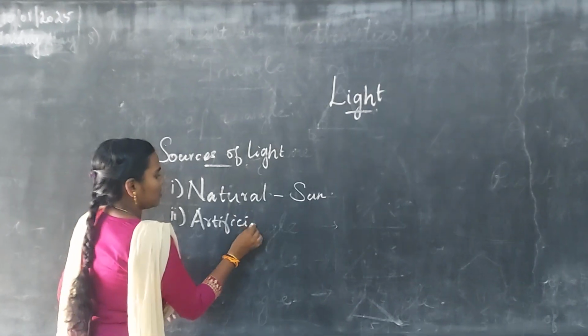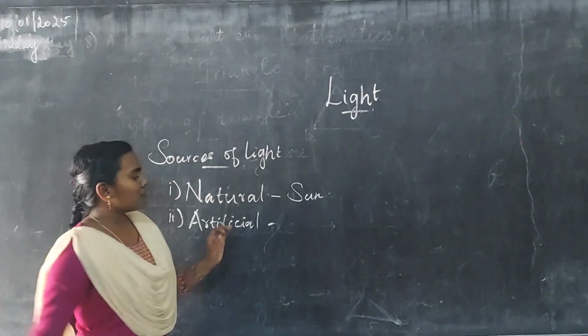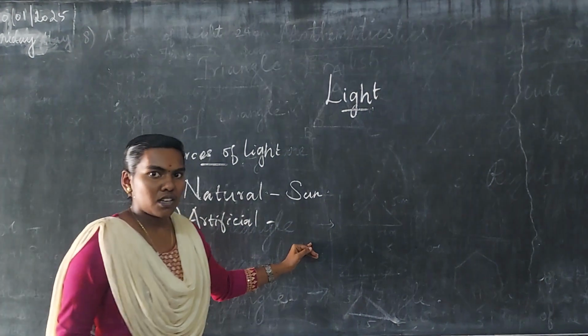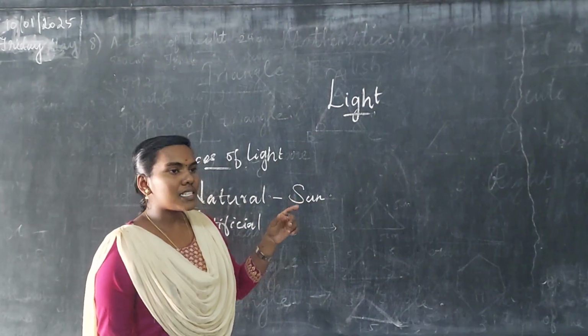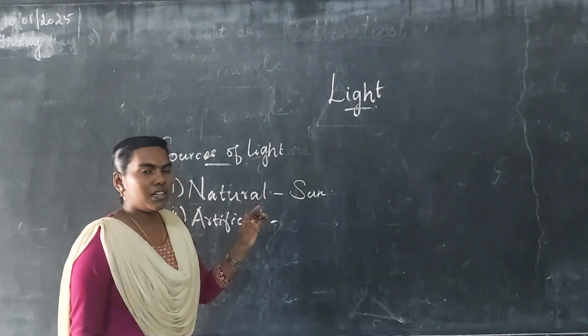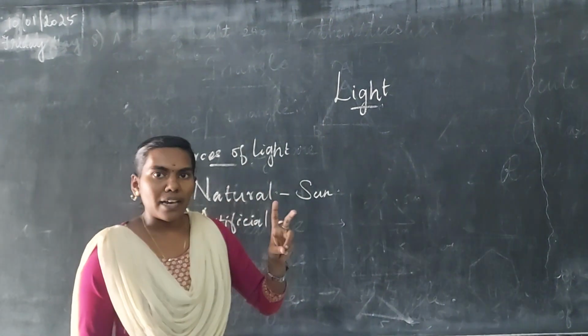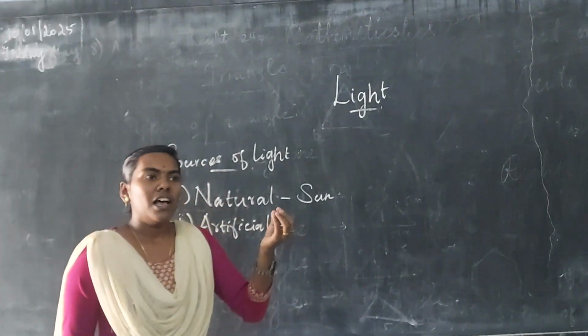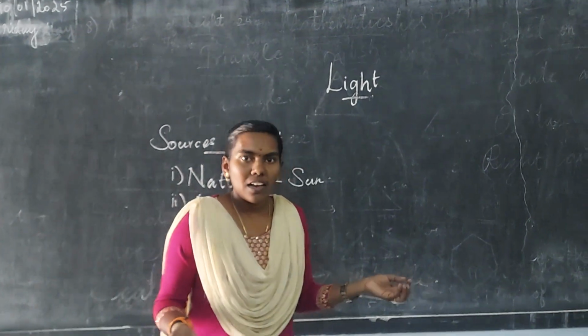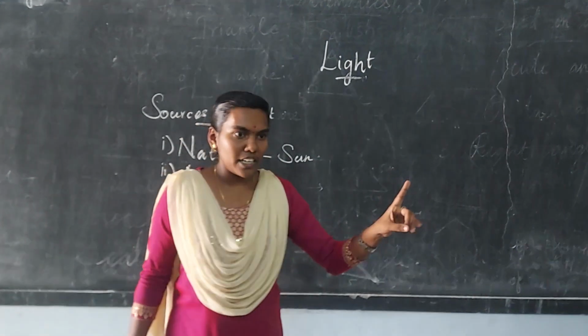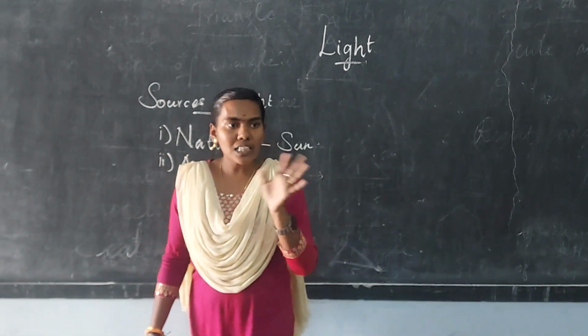Then the second one is artificial source. Artificial source means man-made source. Artificial is also of two types. One is incandescent. For example, the candle glows by emitting heat. By emitting heat, it is one kind of artificial source.